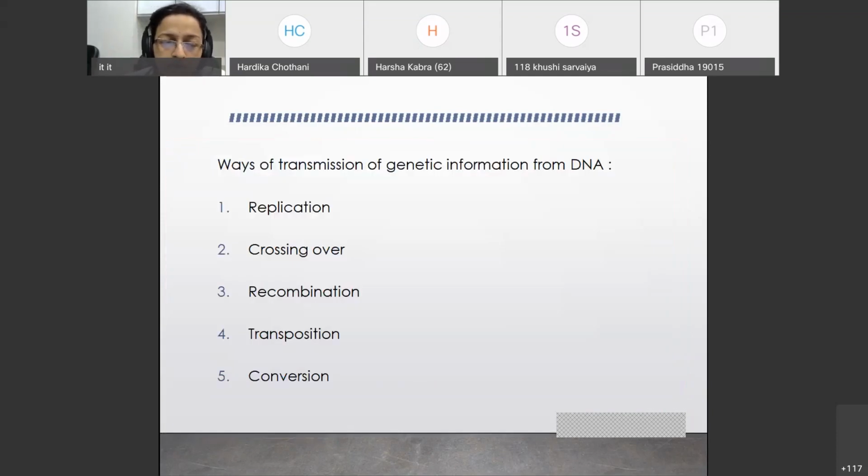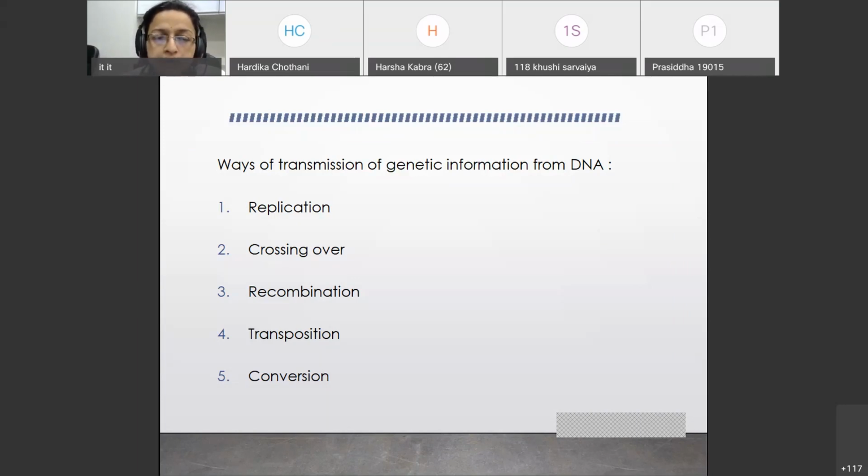This is again a Viva question: the different ways of transmission of genetic information from DNA. What are the different ways the genetic information present in the DNA can be transmitted? Students only know replication, but they should also know other ways by which genetic information from DNA can be transmitted. One is replication, second is crossing over, third is recombination, fourth is transposition, and fifth is conversion.